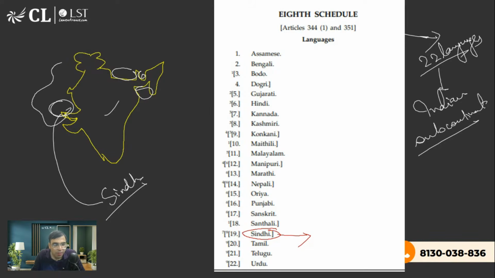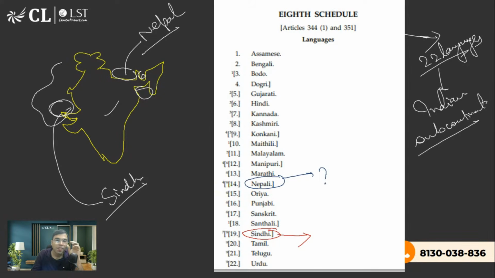Similarly, I'm sure you must be aware, Nepal is also considered part of the Indian subcontinent. Yes? So you can see it here. Nepali should be somewhere, yes, that is also one of the Indian languages. Okay. So why I'm saying so, because this will help you in eliminating the options like that.